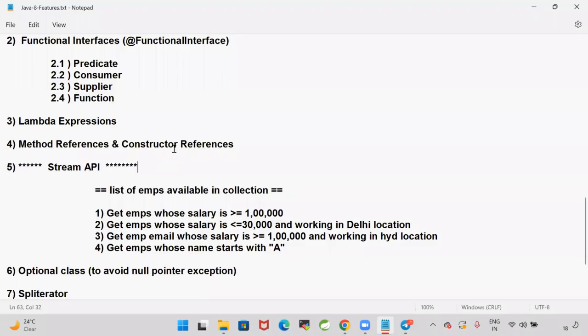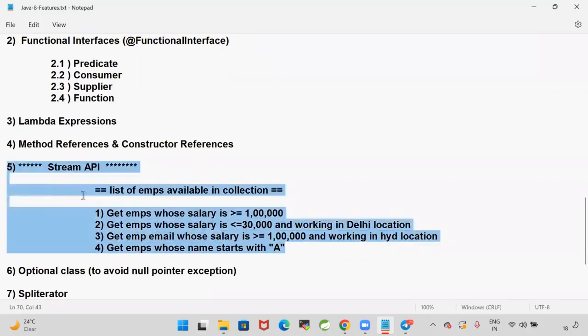In the interview, they are going to ask scenario-based questions on the Stream API. They will say that I have some data as a collection. Can you process the data by using Stream API? Can you get the records based on the salary? Based on the location? Based on the name? Several conditions they will give you, and they will ask you to write that code. Filter operations on the collection, map operations on the collection, intermediate operations, terminal operations will be available. Scenario-based questions they are going to ask on the Stream API.